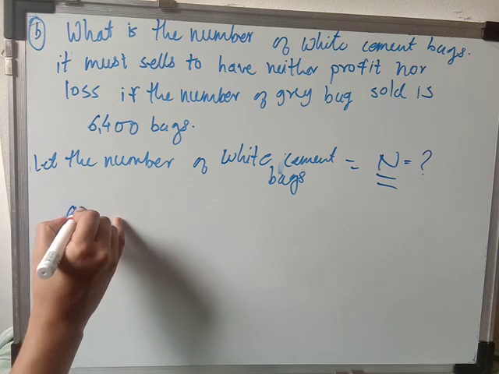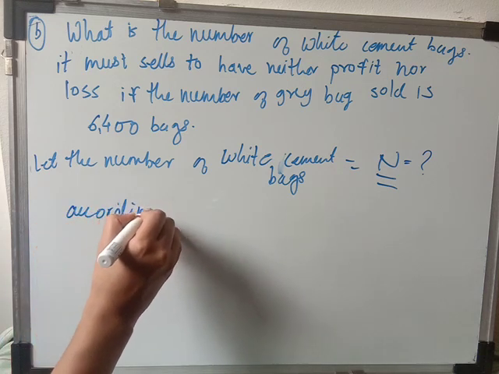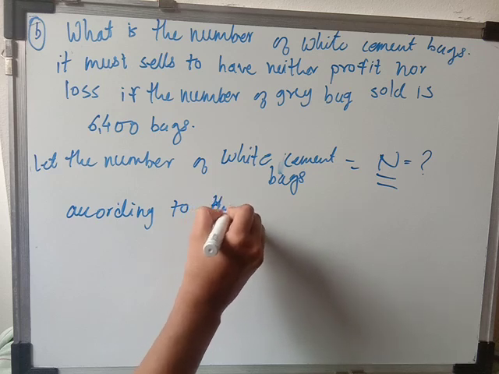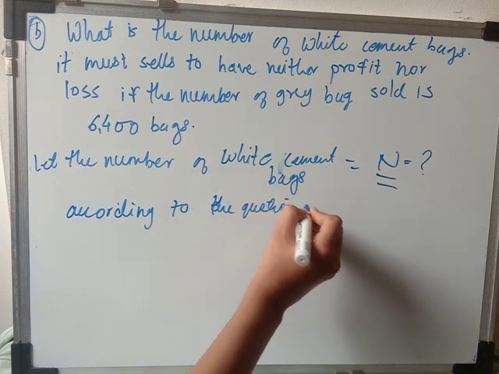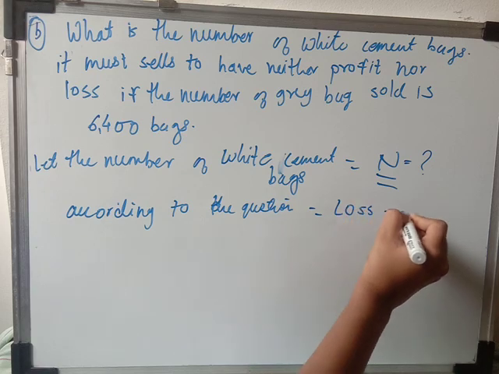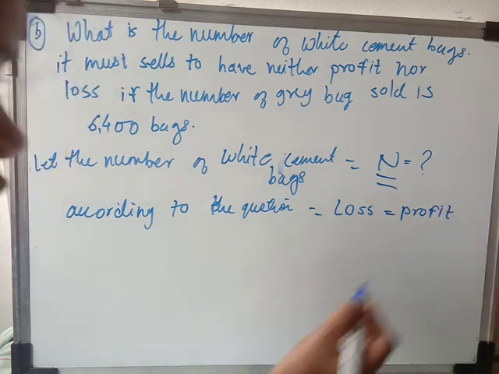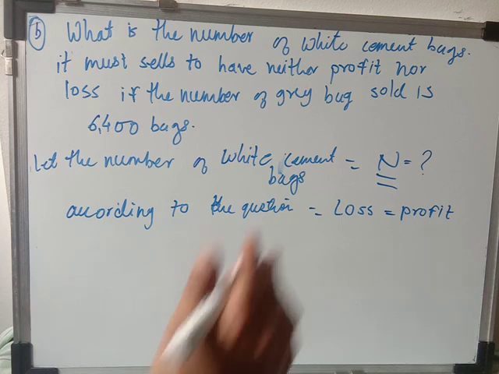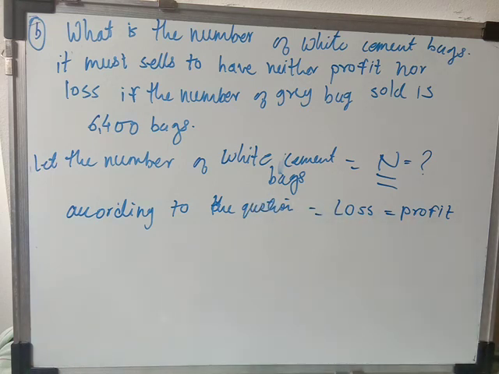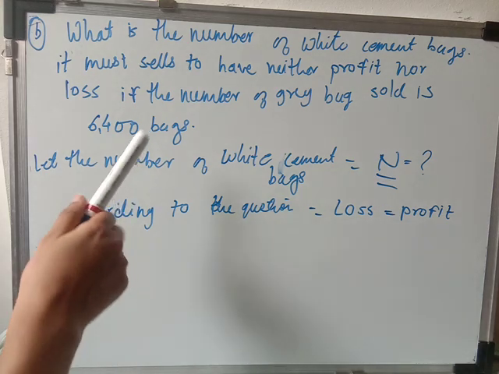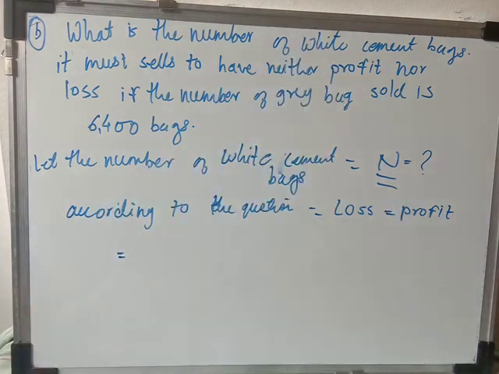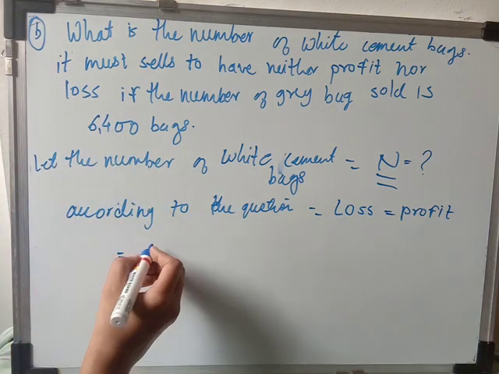According to the question, they are saying loss is equal to profit, meaning they want neither loss nor profit. The amount of both the loss and profit should be equal. Now we know that if they are selling one bag of grey cement, the loss is 5 rupees per bag. And how many bags are they selling? That is 6,400. So what we have to do?